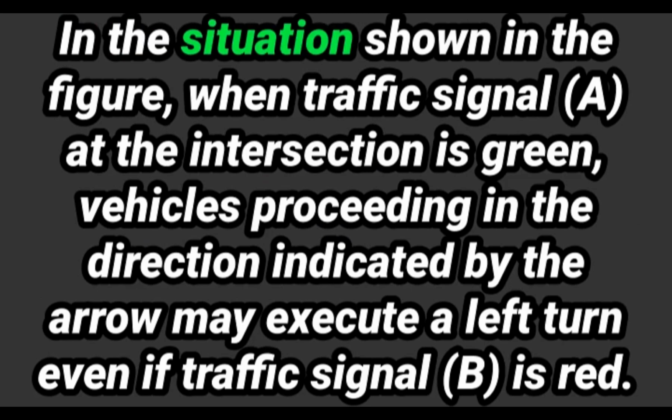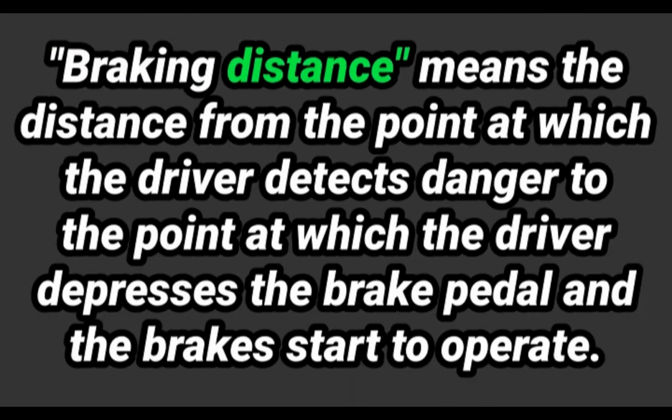8. In the situation shown in the figure, when the traffic signal at the intersection is green, vehicles proceeding in the direction indicated by the arrow may execute a left turn even if the traffic signal is red. 9. Braking distance means the distance from the point at which the driver detects danger to the point at which the driver depresses the brake pedal and the brakes start to operate.